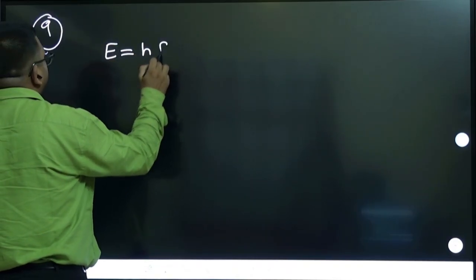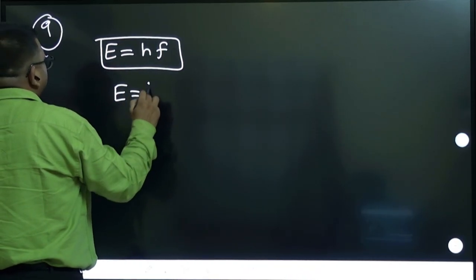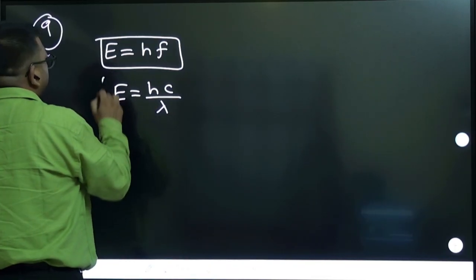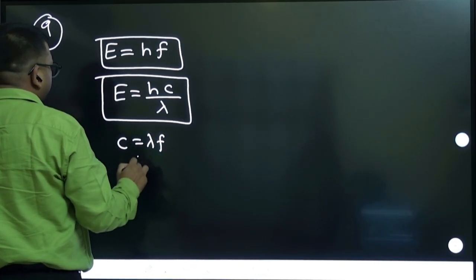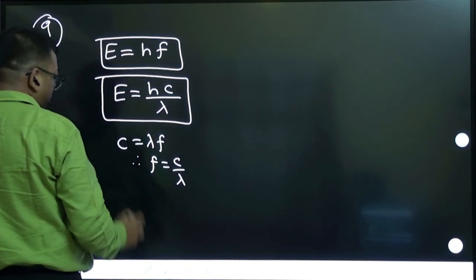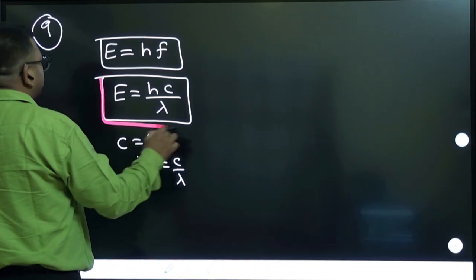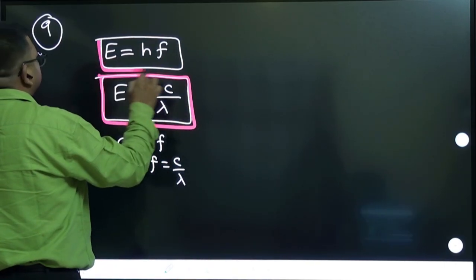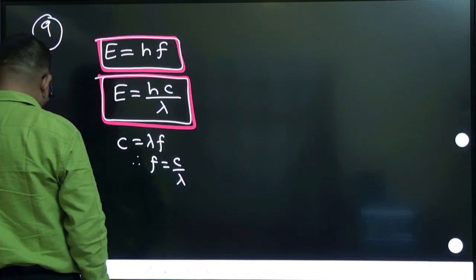See, first of all, the photon energy formula is E is equal to h into frequency, right? Or E is equal to hc by lambda. That also you can do, because speed is equal to lambda into frequency, so frequency can be written as c by lambda. That's what we substituted. So you can use any of these. If you know lambda, then use this. If you know frequency, then use that. But the question is that you have to keep the energy in terms of electron volt.